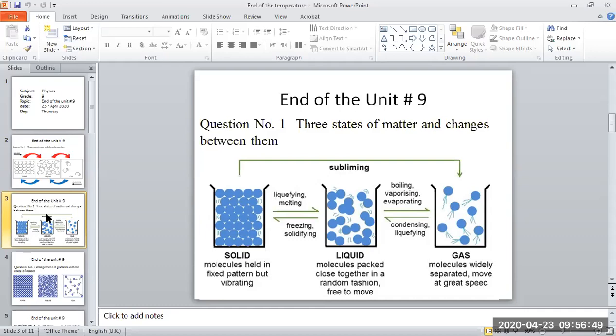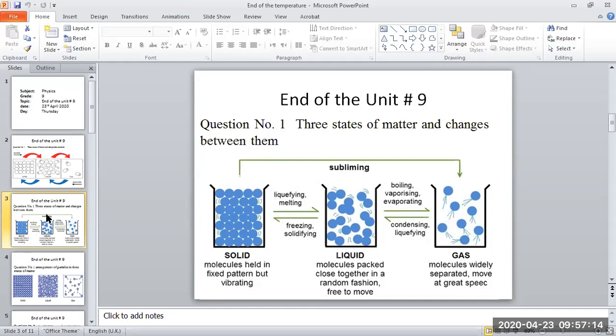A process in which gas changes into liquid by losing heat energy is called condensing. And when the liquid loses more heat, it changes into solid, and this process is called freezing.